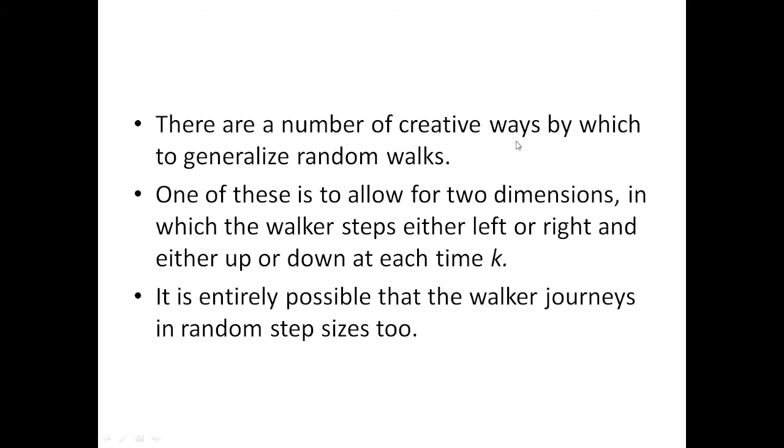There are a number of creative ways by which to generate random walks. One of these is to allow two dimensions, in which the walker steps either left or right and up or down at each time k, that is t0, t1, t2. It is entirely possible that the walker journeys in random step sizes too.